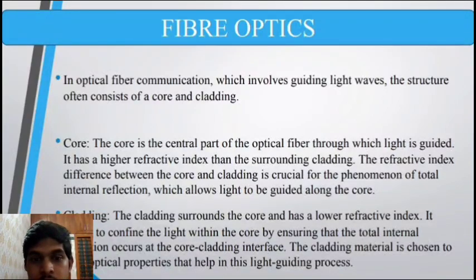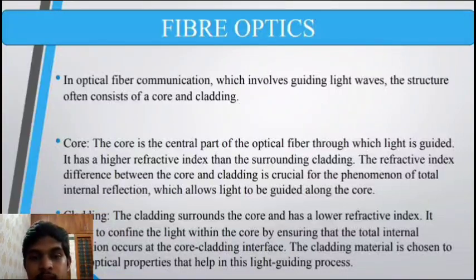Core. The core is the central part of the optical fiber through which light is guided. It is the part of the fiber optics where light actually travels. It has a higher refractive index than the surrounding cladding. This is to ensure that total internal reflection happens, because the first condition for total internal reflection is that light should travel from denser medium to rarer medium. So obviously the refractive index of the core should be larger than the refractive index of the cladding.